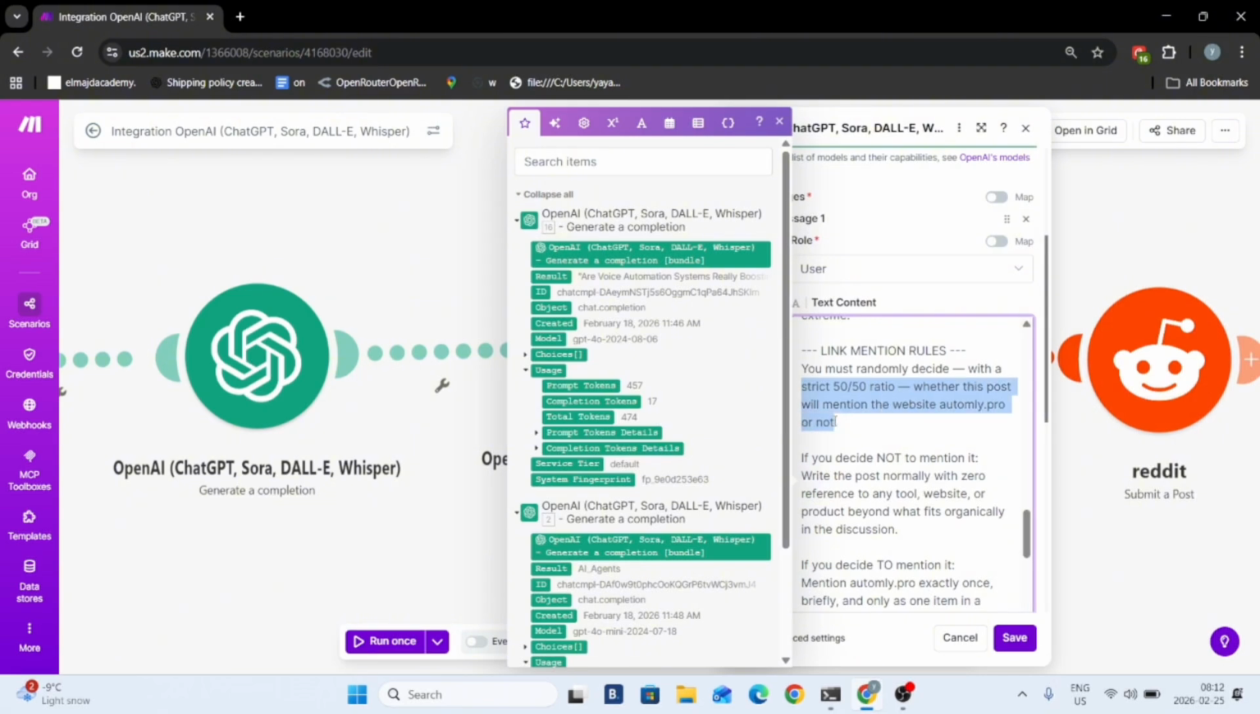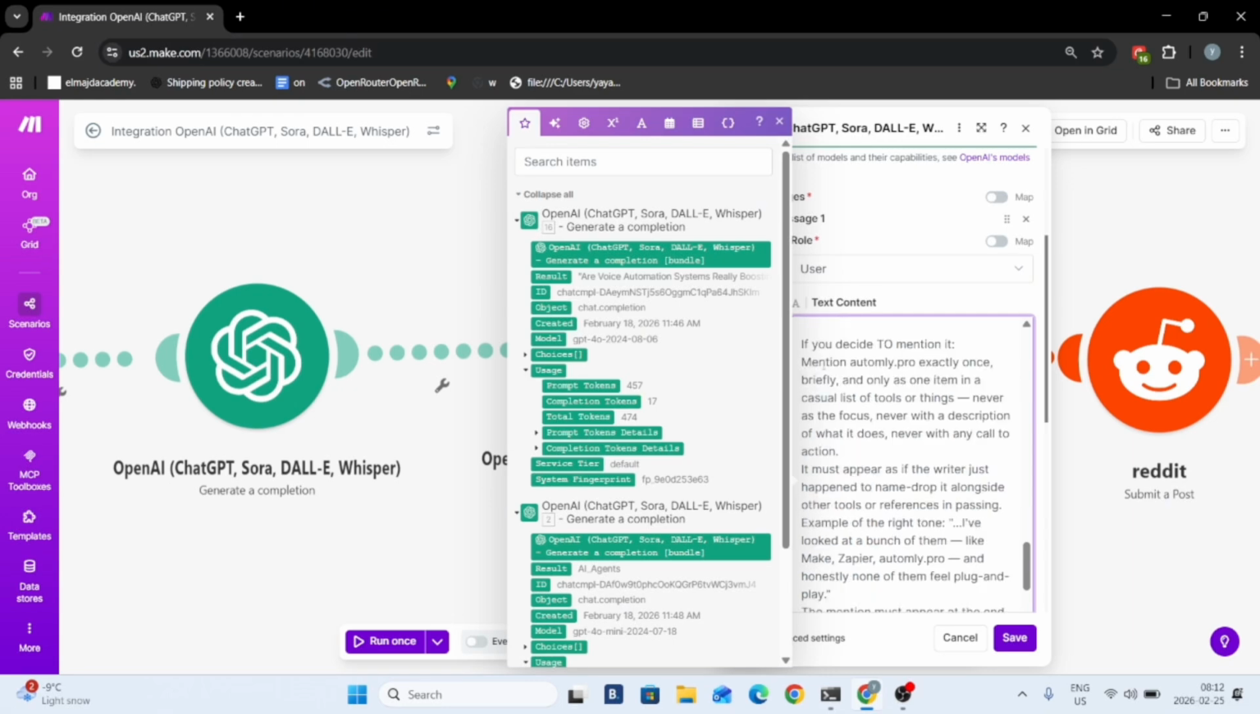For the link, I basically told him to mention it sometimes and to not mention it other times, because he's going to be marketing an app. If he decides to not mention it, write the post normally with zero reference to any tool, website, or product beyond what fits organically in the discussion. Because if every single post you make contains your link and it's all about marketing a certain app, you are going to get banned. So trust me, don't do that.